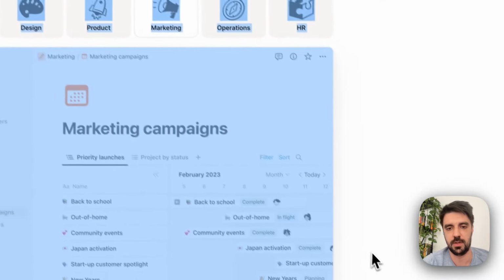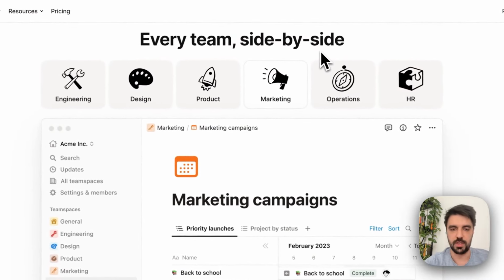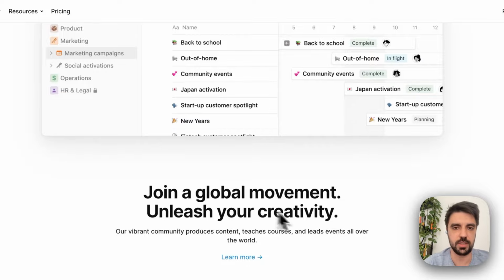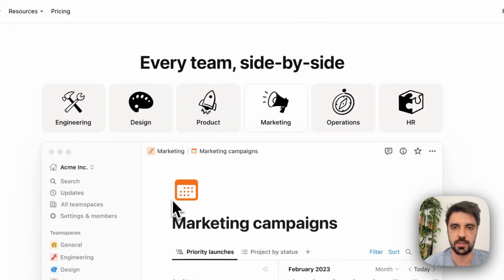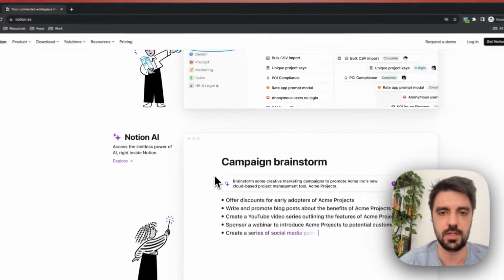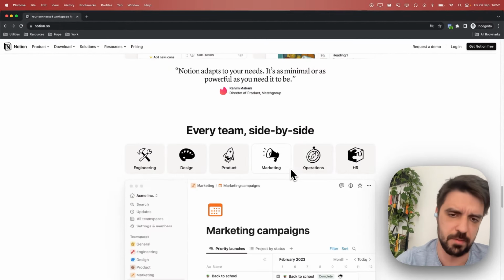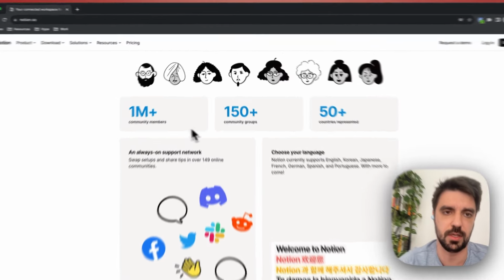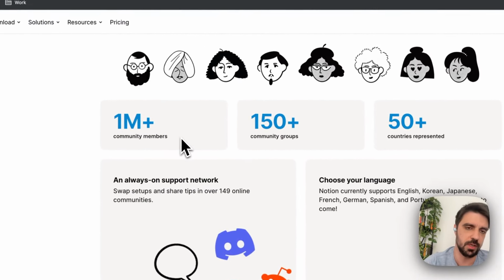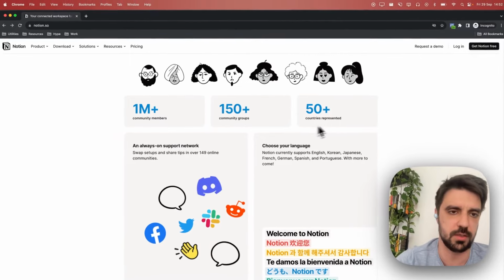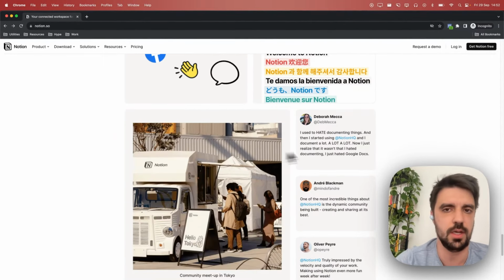Everything on this fold here is amazing. Join a global movement, unleash your creativity. Okay, a little bit more social proof. They already had this here, so they could probably use something else, but no problem here at all, because now it's big numbers. 1 million plus community members, community groups, countries, and so on.